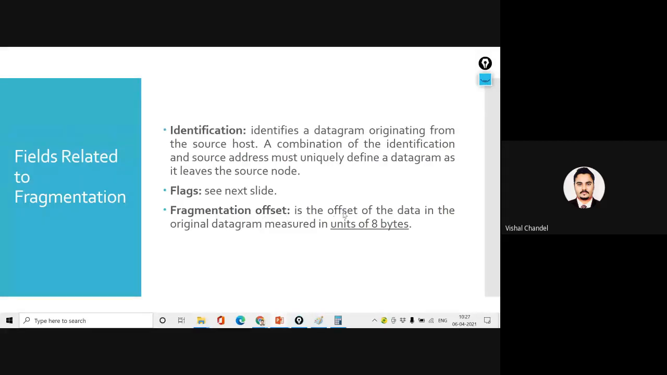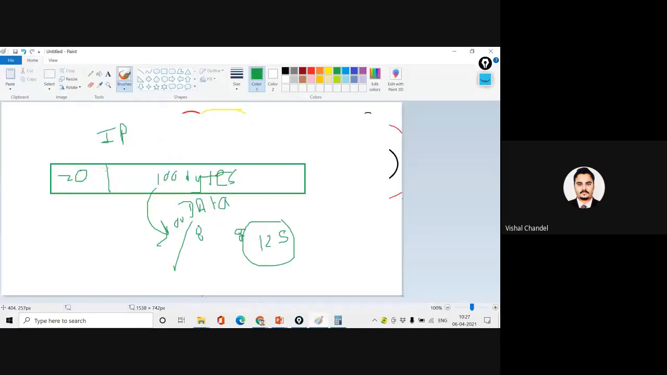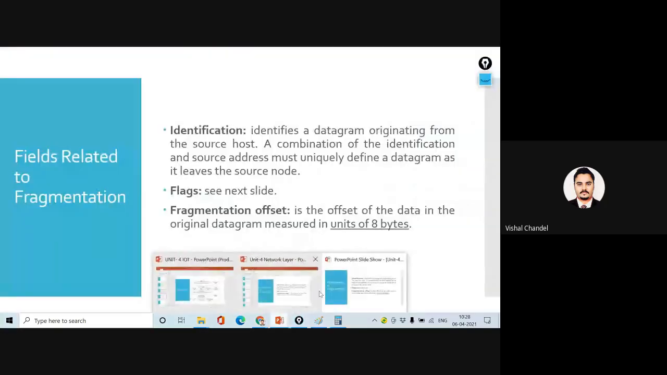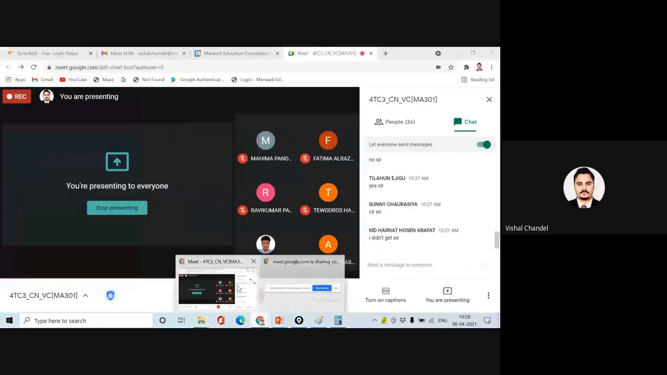Fragmentation offset is the offset of data. So what is the meaning of data? The meaning of data is this, not header. In the IP, we are considering the data, that means how much data we are trying to deliver through this. It is the offset of data in the original datagram, measured in the unit of 8 bytes. Are you getting my point? In the unit of 8 bytes. So you can just consider the meaning of 8 bytes.